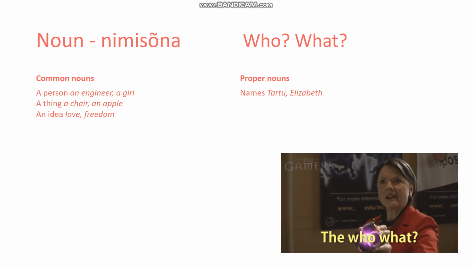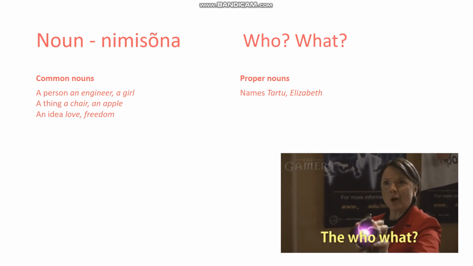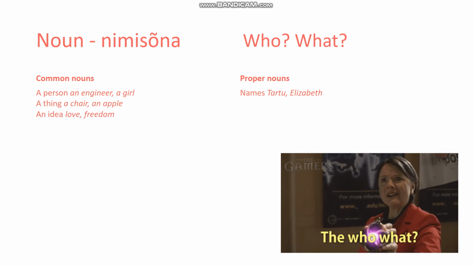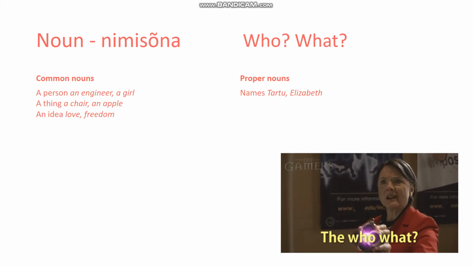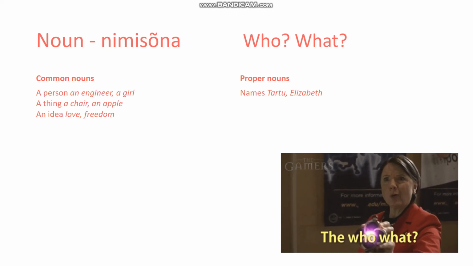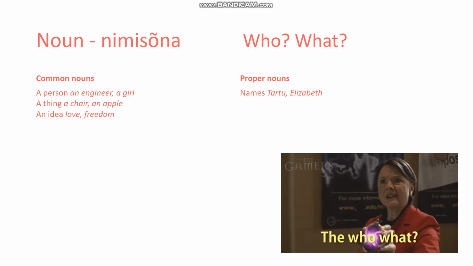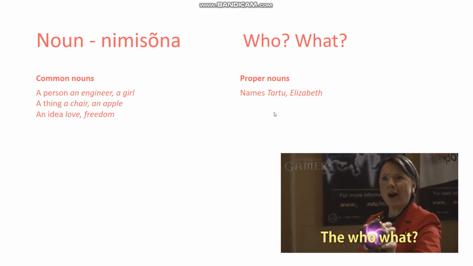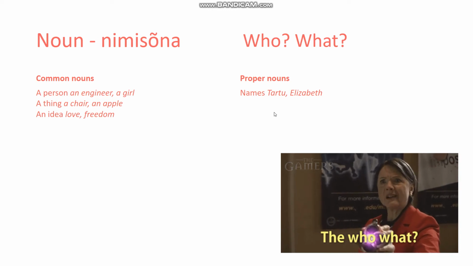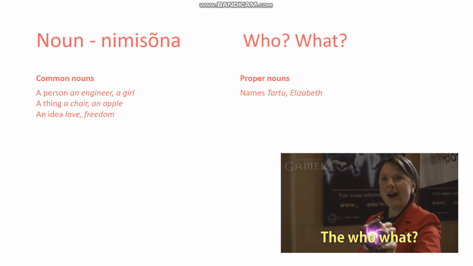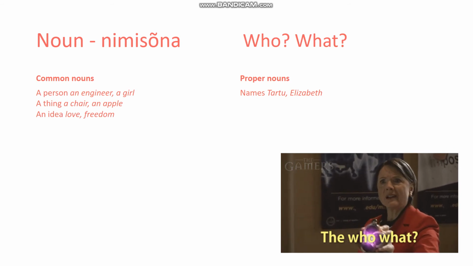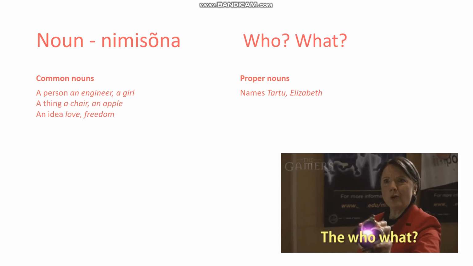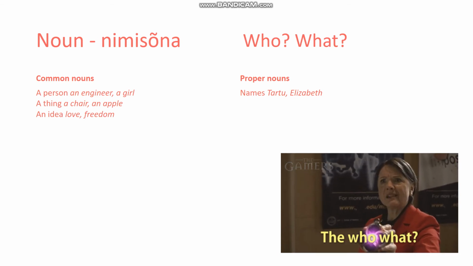Well, firstly we have two big groups. We have common nouns, which are things that are not names but are objects or persons or ideas. So you can see that the example for a person would be an engineer, a girl, a teacher, a woman, a man.